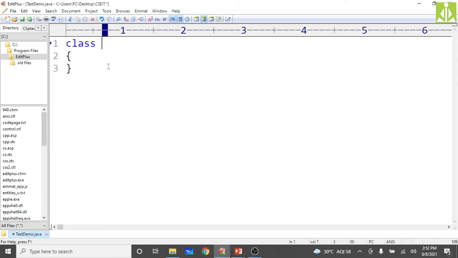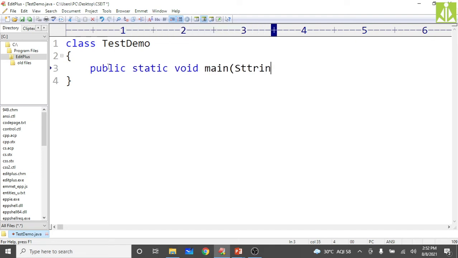So for that, class TestDemo. Okay, in it I'm writing my public static void main(String[] args).